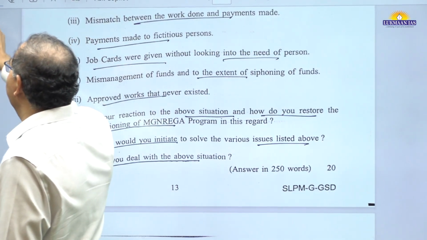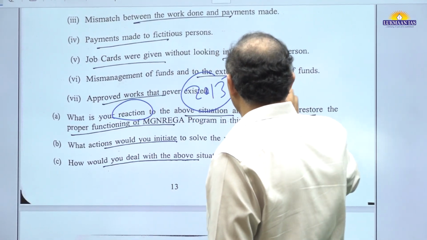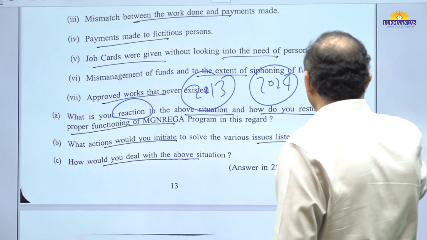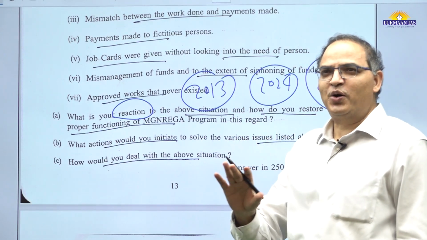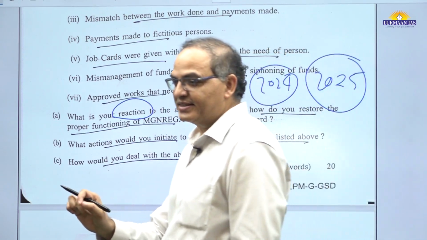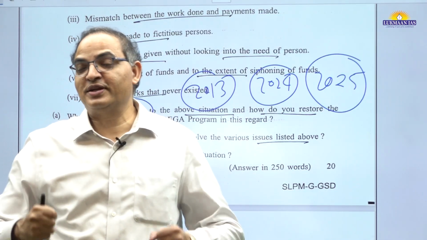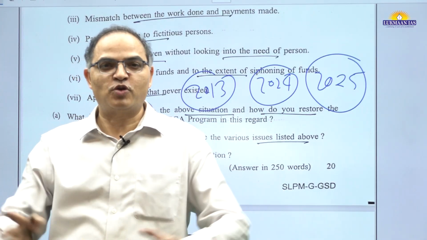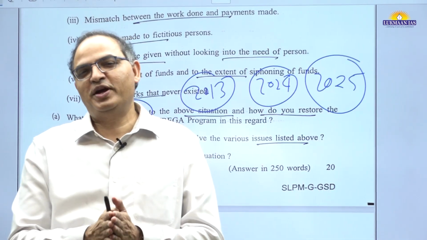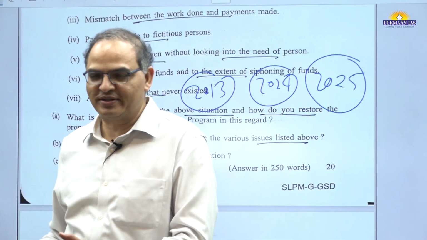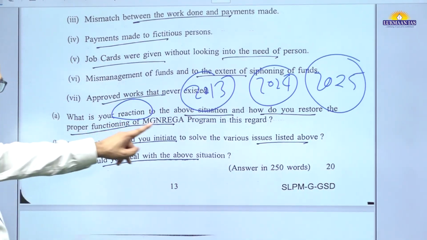Reaction, you know that they have asked again. So this is a repetition. In 2013 they asked reaction, in 2024 they asked reaction, in 2025 again they have asked reaction. Generally we teach in class that reaction should not become action, and you should not show your shock that you are shocked by this and that. Rather you should express regret, remorse. Even if we have taken lots of steps to tackle corruption, corruption remains. We are not able to tackle that. Anyhow, that is how reaction is related.